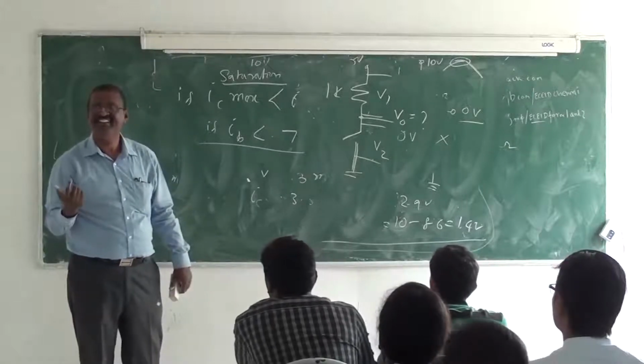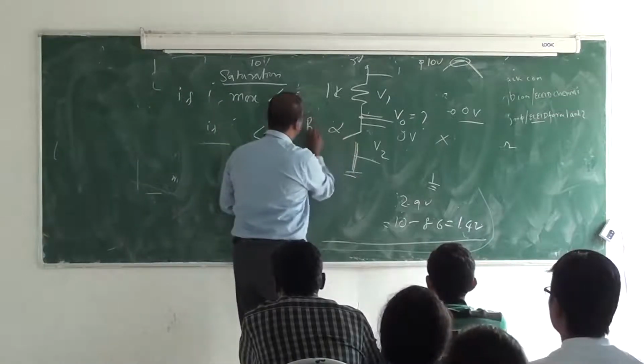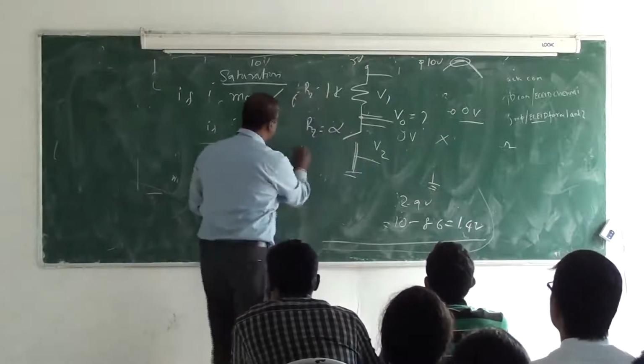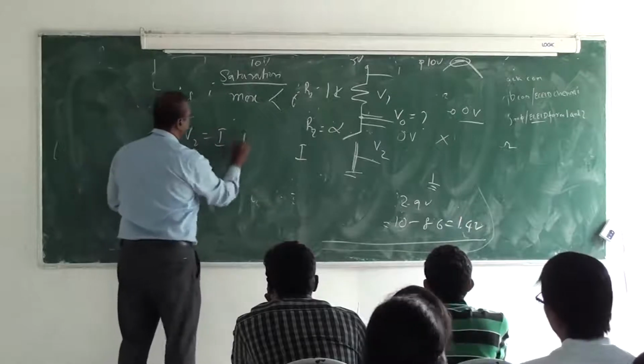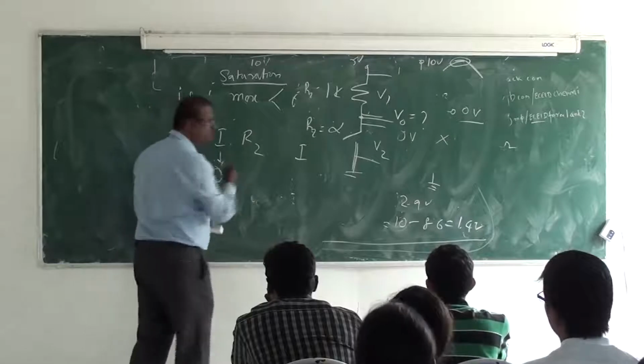V1 is infinity to 0. So V1 is... R2 is infinity. R1 is 1K. R2 is infinity. What is I? We know that V2 is equal to I into R2. I is how much? 0. How much is R2?